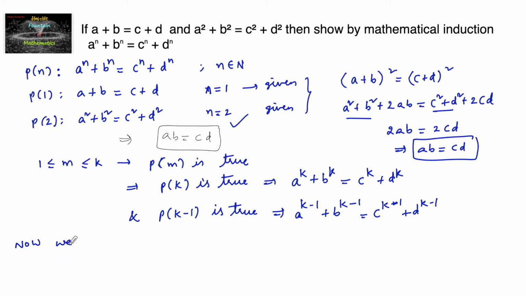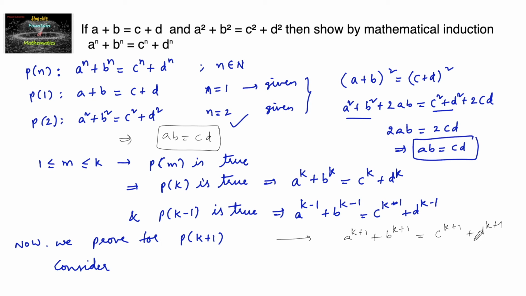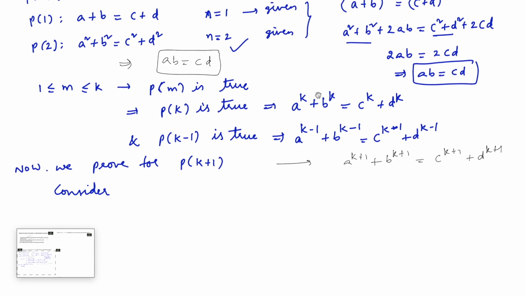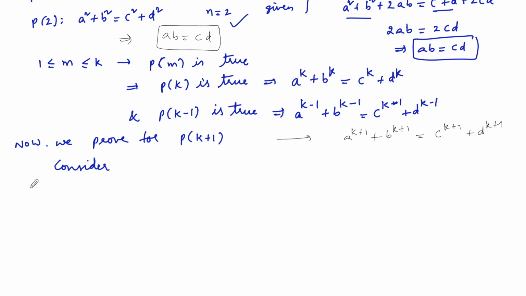Now we prove for k+1. Let us consider what we have to prove for k+1: a^(k+1) + b^(k+1) = c^(k+1) + d^(k+1). We have to prove it. So let us consider the LHS, a^(k+1) + b^(k+1). We can write this as a^k times a plus b^k times b.